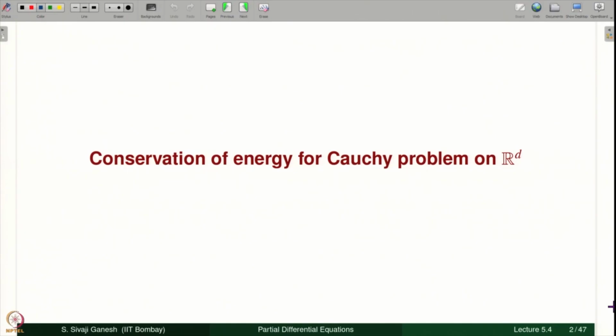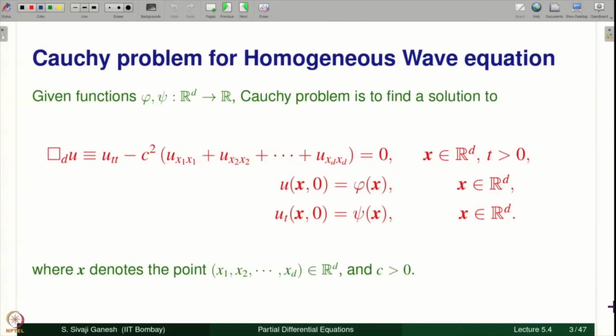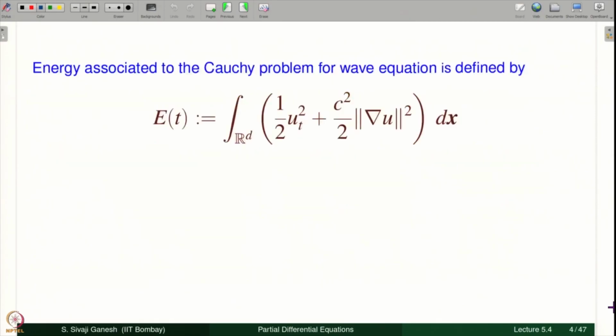First we look at the Cauchy problem on R^d and we show that energy is conserved. We will define what energy is here. The Cauchy problem for the homogeneous wave equation, in d space dimensions, is: square d, the D'Alembertian in d dimensions, equal to 0, with Cauchy data phi and psi. Energy associated to the Cauchy problem for the wave equation is defined by E of t equal to this, where u is the solution to the Cauchy problem.